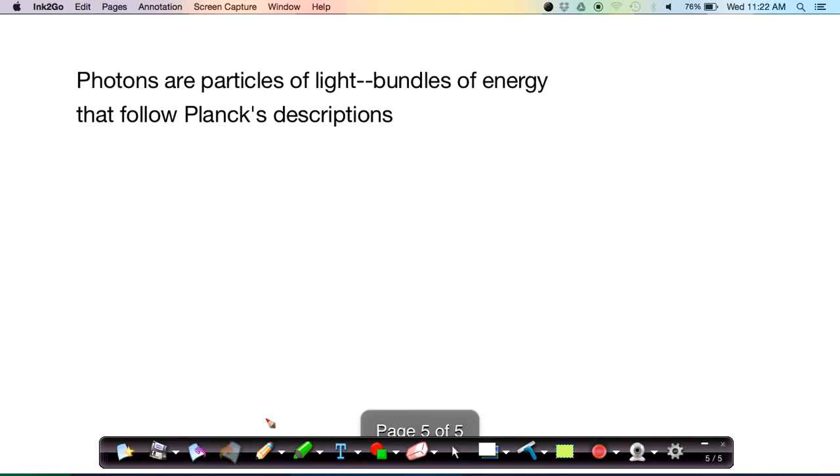So let's get a better definition for photons here. Photons are particles of light that can also be thought of as bundles of energy. They each carry a specific amount of energy that is proportional to their frequency. So we see that Einstein's model of the photon is consistent with Planck's descriptions of the quantum. In fact, we can use the same basic relationship. We can say that the energy of a photon is equal to Planck's constant times the frequency of that photon.